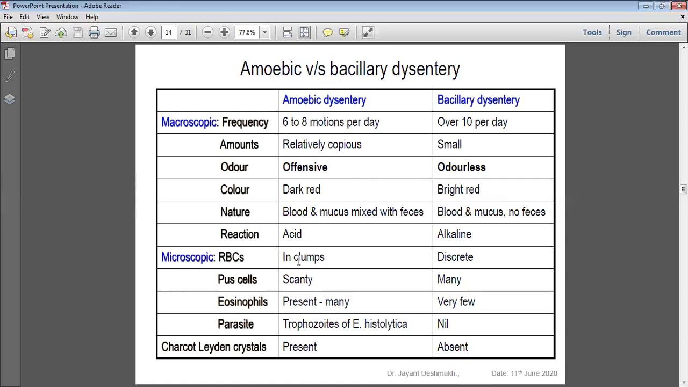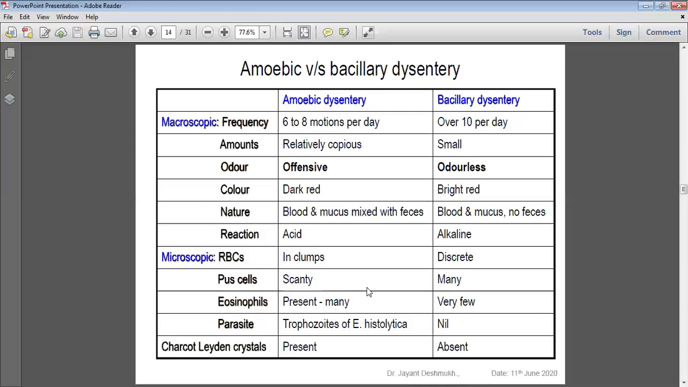RBCs are present in clumps in amoebic and discrete in bacillary. Pus cells are scanty in amoebic and many in bacillary, because both involve ulcer formation. But in amoebic dysentery, the most common inflammatory cell is the eosinophil. In parasitic infection the phagocytic cell is mostly eosinophils; in bacterial infection, the most important inflammatory phagocytic cell is the neutrophil. So pus cells are more in bacillary dysentery, and few in amoebic dysentery. Eosinophils are present more in amoebic, few in bacillary. Just reverse: eosinophils in parasitic infection, pus cells in bacterial infection.